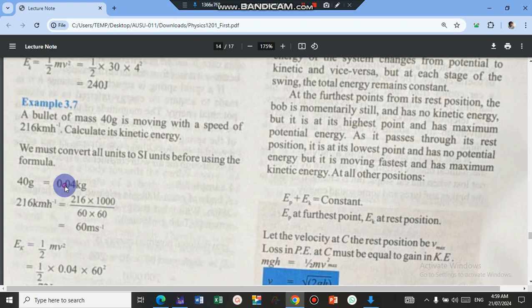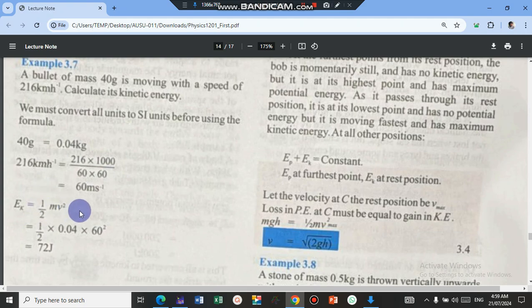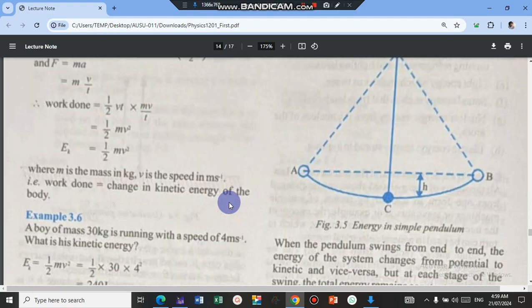Then you will now use these two values that you just got in your formula. So kinetic energy is half mv squared. Your mass is 0.04, so use it here. Your v is this 60, use it here. So take your calculator, press 0.5 for the half times 0.04 times 60 squared, and you will get 72 joules. Interesting. Okay, let's see the next one.